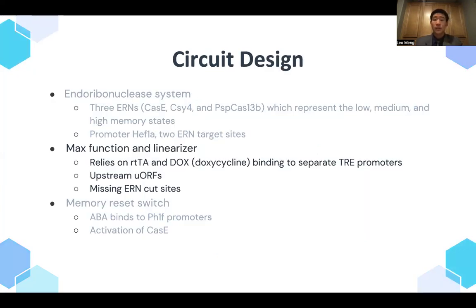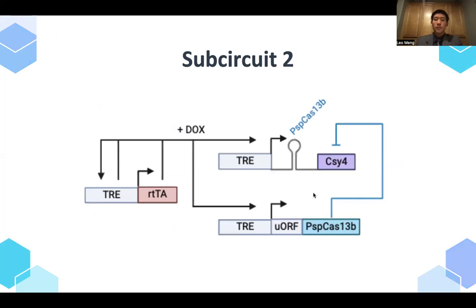Next is the max function and linearizer, and this relies on RTTA and doxycycline, or DOX. DOX is a proxy for bacterial quorum sensing molecules, and when DOX binds to RTTA, it's capable of activating TRE promoters. And as you can see here, these TRE promoters then produce CSY4 and PSP-Cas13b in a separate gene circuit.